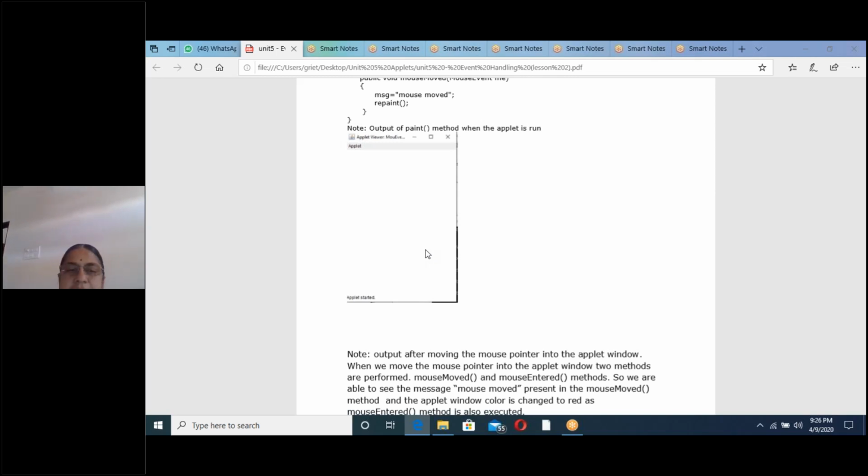Next, pressed, clicked, and released, one combination. See, out of seven actions, 2 plus 2 plus 3. First one is moved and entered. Second combination is pressed and dragged. Third combination is pressed, clicked, and released.